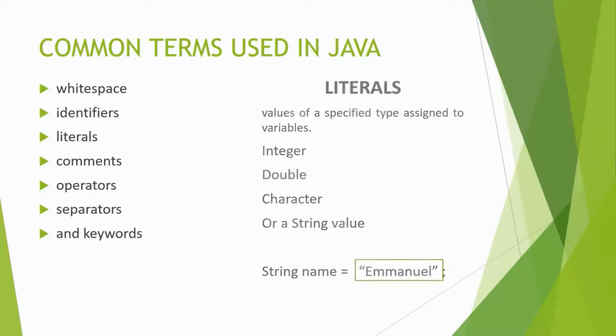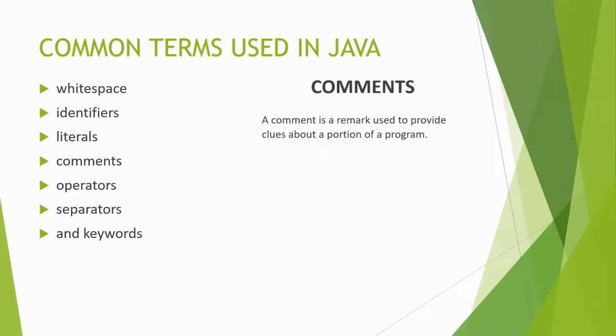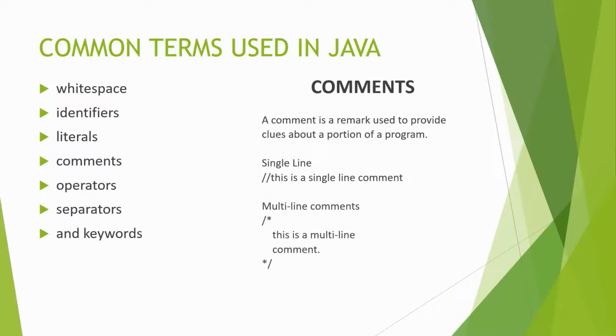So let's take a look at comments. Like most other programming languages, Java lets you enter a remark into a program's source file. A comment is a remark used to provide clues about a portion of a program. There are two kinds of comments: single and multi-line comments. The single line comment is denoted by a double slash and it must be on a single line, while the multi-line comment starts with a slash and asterisk, and after you end the comment you include an asterisk and a slash.